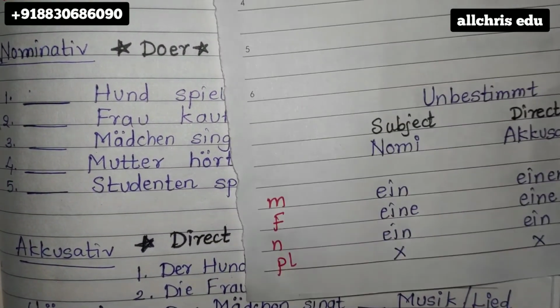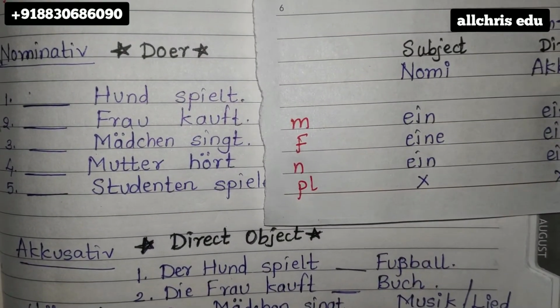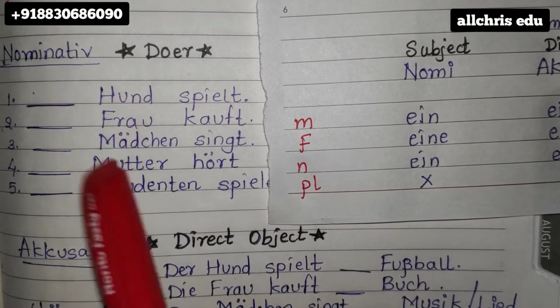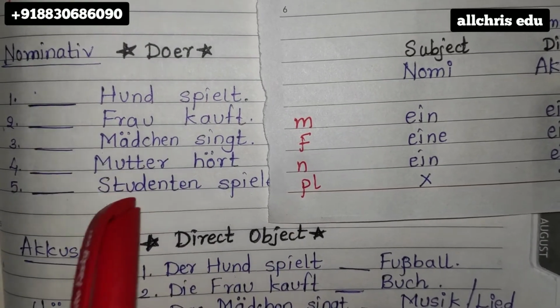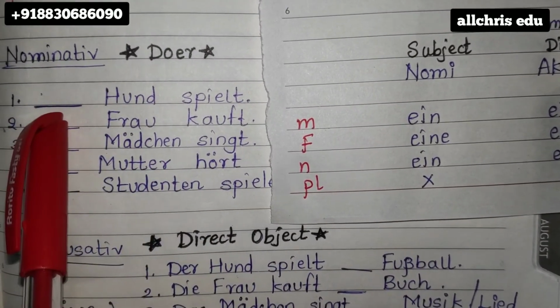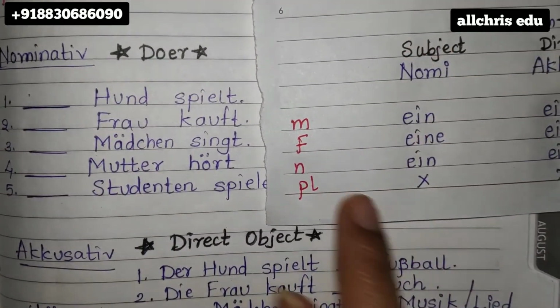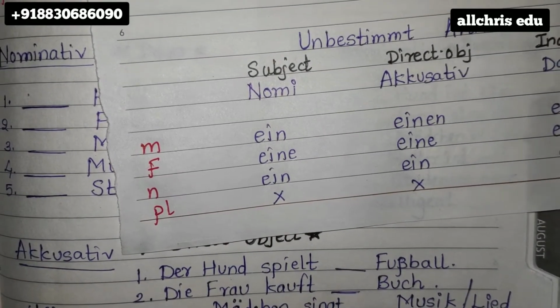All these nouns, whether it is a living person, non-living person or an animal, they are doing some action. So this nominative concept is doer, and here you are going to write the article, but this time unbestimmt article. So in nominative column, unbestimmt article is ein, einer, ein. Why I am saying these are nominative nouns? Because in this particular sentence, these nouns are doing action. Whenever these nouns whose article you are supposed to write are doing actions, write the article from the nominative column if you want to write unbestimmt article.